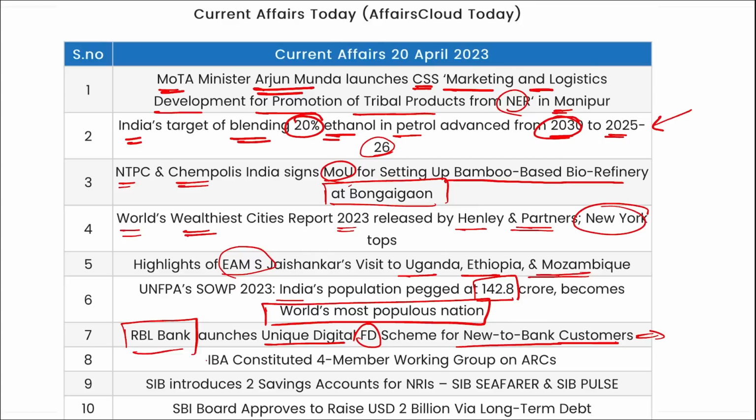IBA constituted a 4-member working group on asset reconstruction companies. Then SIB, that is South Indian Bank, has introduced 2 savings accounts for NRIs. One is SIB Seafarer and the other is SIB Pulse. SBI board approved raising $2 billion via long-term debt.